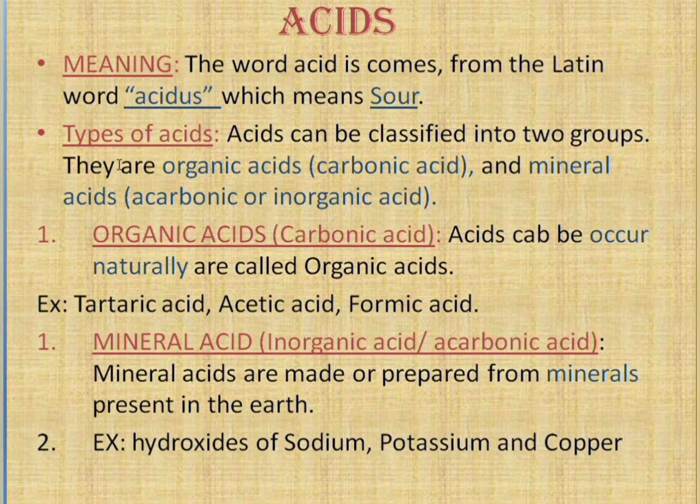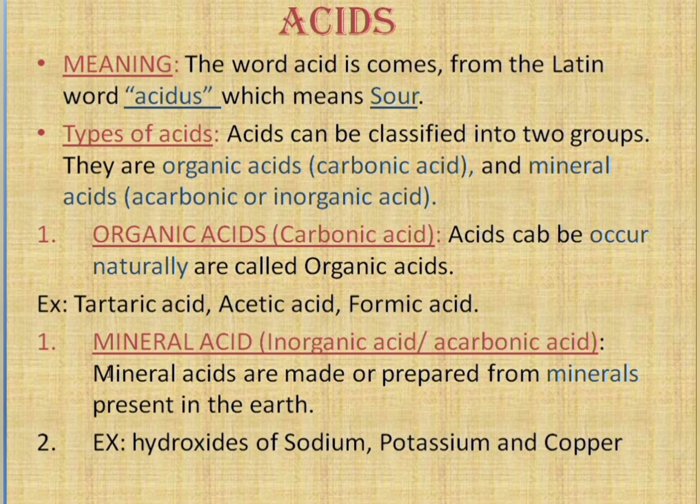Coming to the first type, that is organic acid or carbonic acid. These are acids that occur in nature. Examples of organic acids are tartaric acid, acetic acid, formic acid.